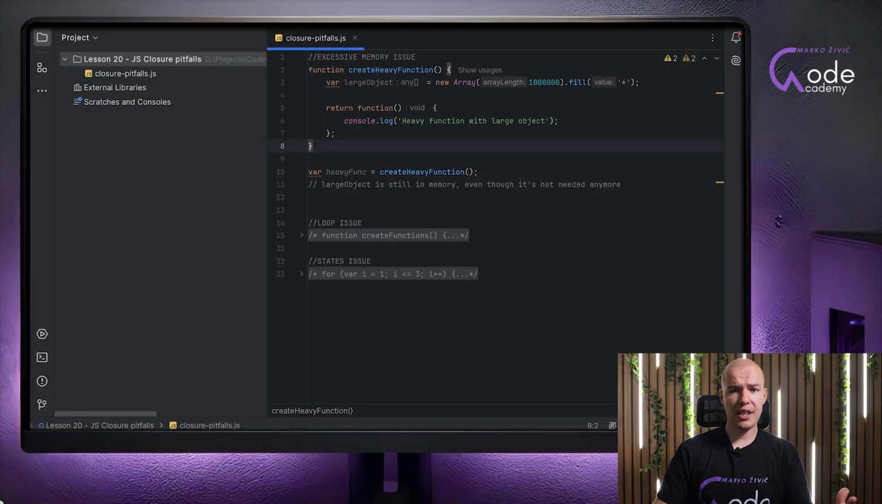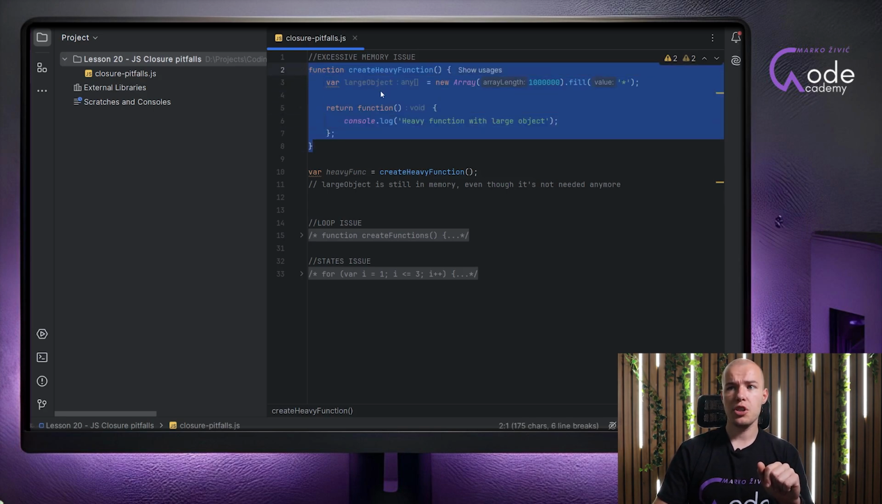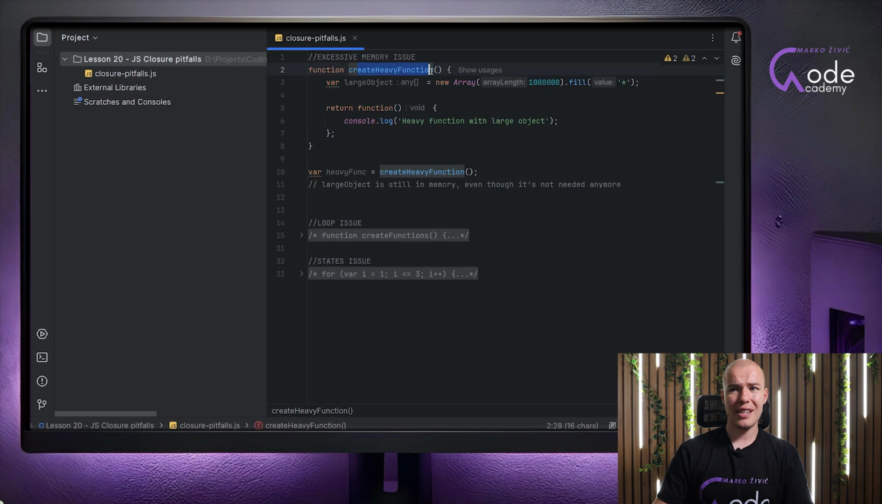And now that we are back in our IDE environment, I would like to share with you an example that I wrote just for this purpose. So we have a very simple closure that we created, which is called the createHeavy function. Inside of it, we have a variable called largeObject. And this variable will contain an array of 1 million items inside of it. And each item is going to be populated with a star character. So we will collect 1 million locations in memory and populate them with characters.